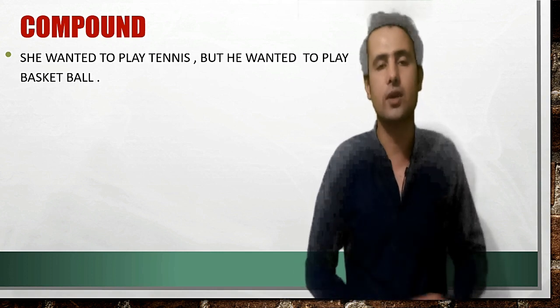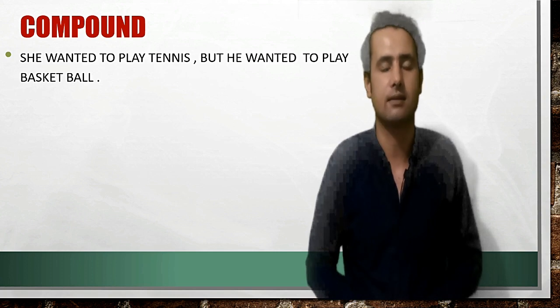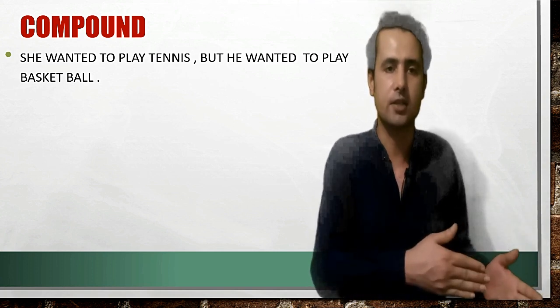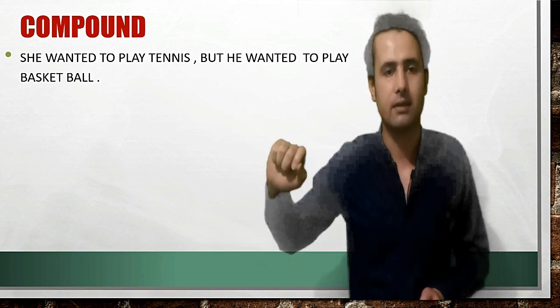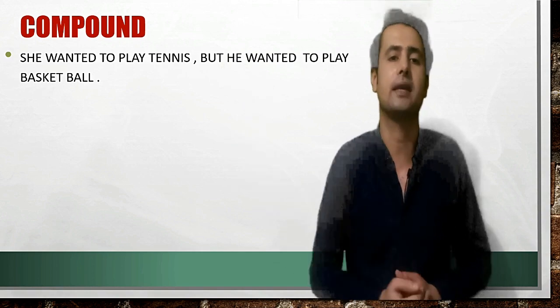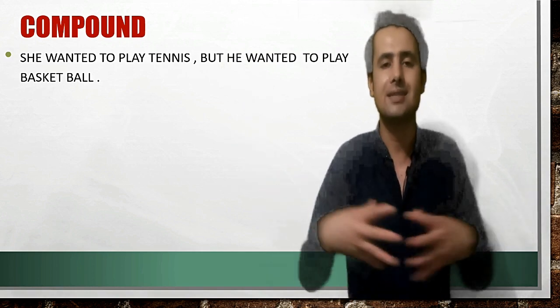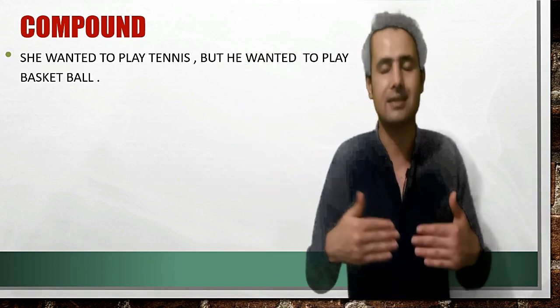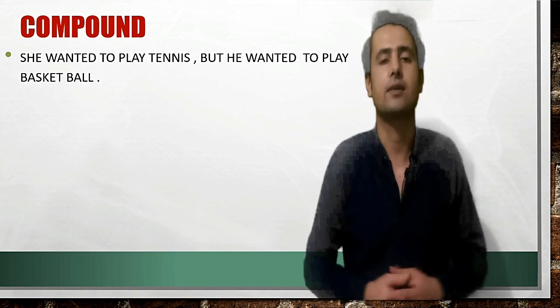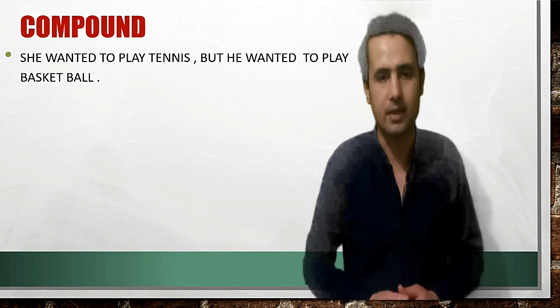But if we want to join them together, what do we need to do? We need to put a conjunction. She wanted to play tennis, comma, but he wanted to play basketball. Once these two sentences are connected, it forms a compound sentence.